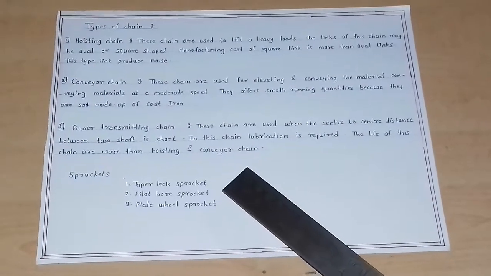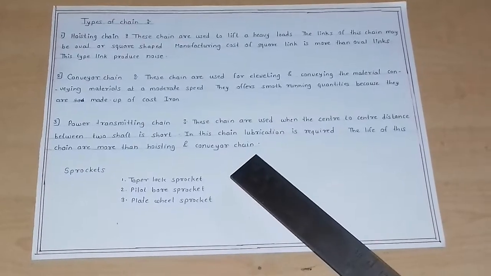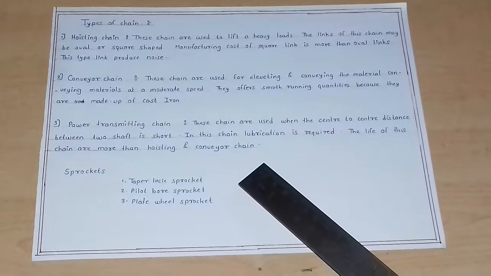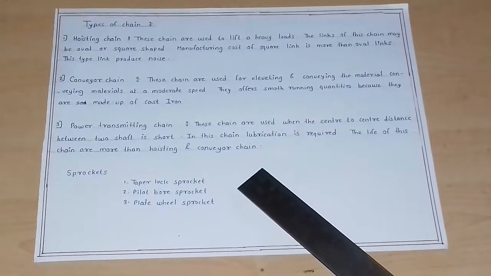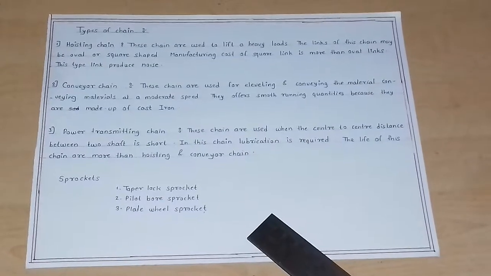Sprocket: a sprocket is a thin wheel with teeth around its outer edge that fit into the corresponding recess. Mostly used sprockets are taper lock sprocket, pilot bore sprocket, plate wheel sprocket.